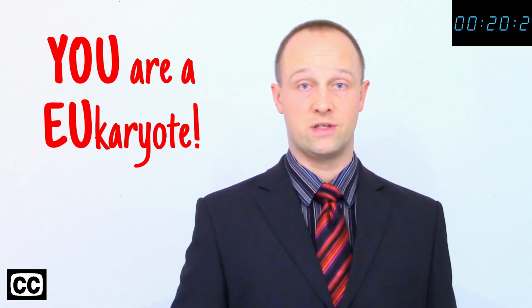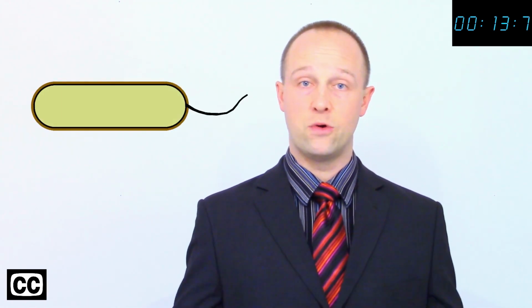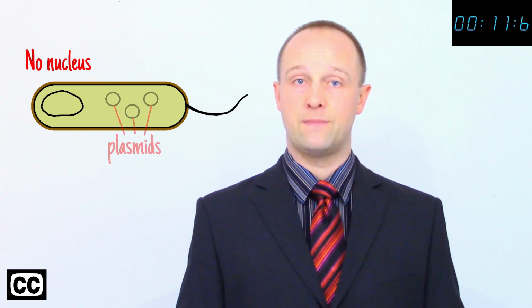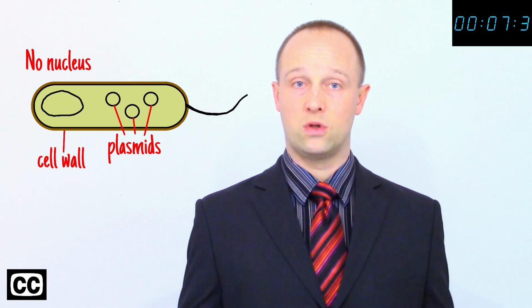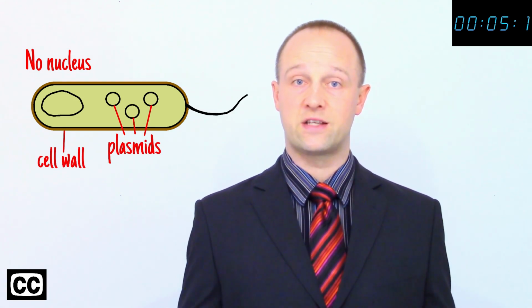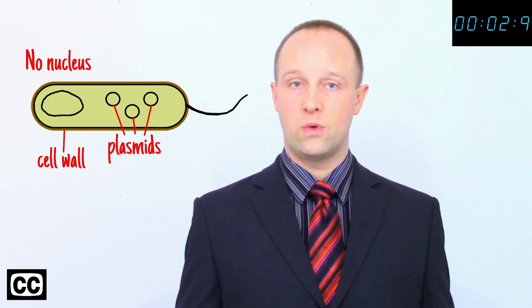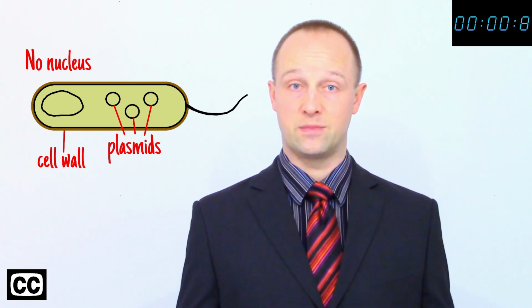You are a eukaryote. Prokaryotic cells are much smaller, and typically organisms which are prokaryotes are single-celled, such as bacteria. They have no nucleus, with their DNA in a loop, and possibly other smaller rings of DNA called plasmids. They also often have a cell wall like a plant cell. Prokaryotic cells tend to be around 1 micrometer in size, while eukaryotic cells are typically 30 times as big.